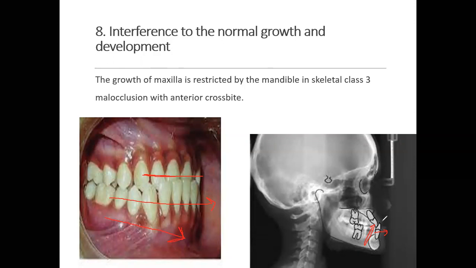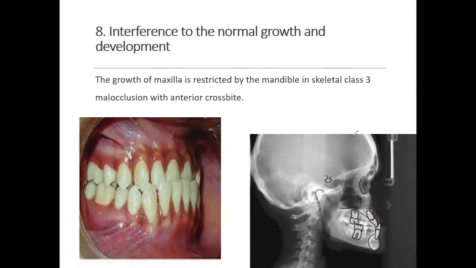Due to this contact, the upper arch, the maxilla, will not be able to grow forward. These teeth are blocking your maxilla from growing forward, and due to that, the patient will have restricted growth of maxilla.